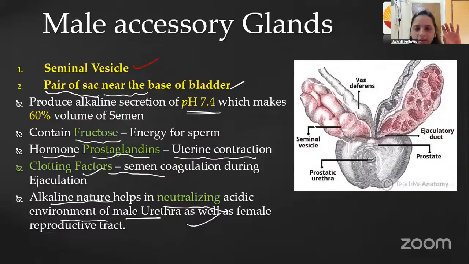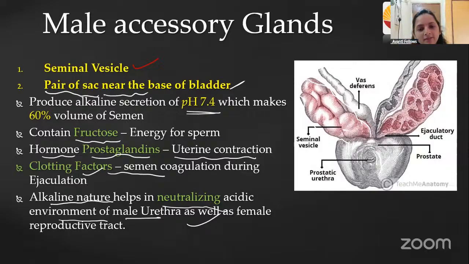In the mitochondria, respiration happens, and respiration requires glucose, right? So here it provides fructose for respiration, and from that ATP is generated. So the sperm can easily get the energy to move in the female reproductive tract. And you know that when the sperm is introduced into the female reproductive tract, it will stay there only for around 2 days.